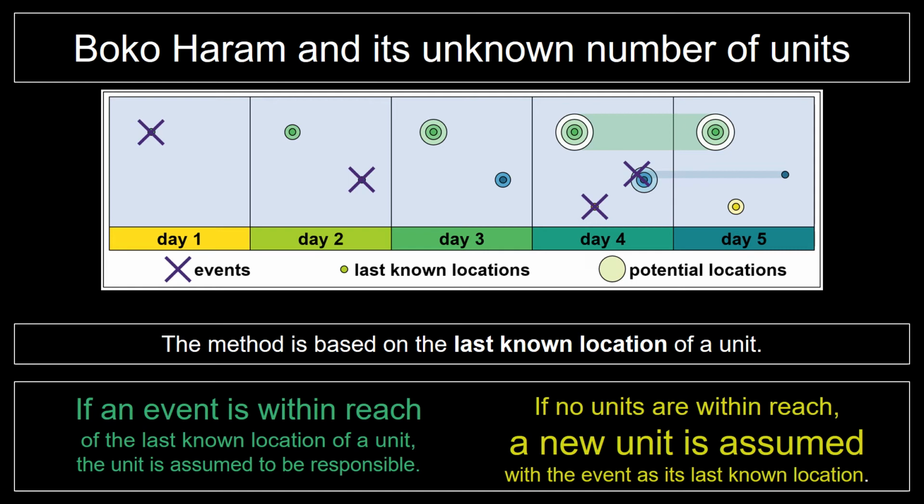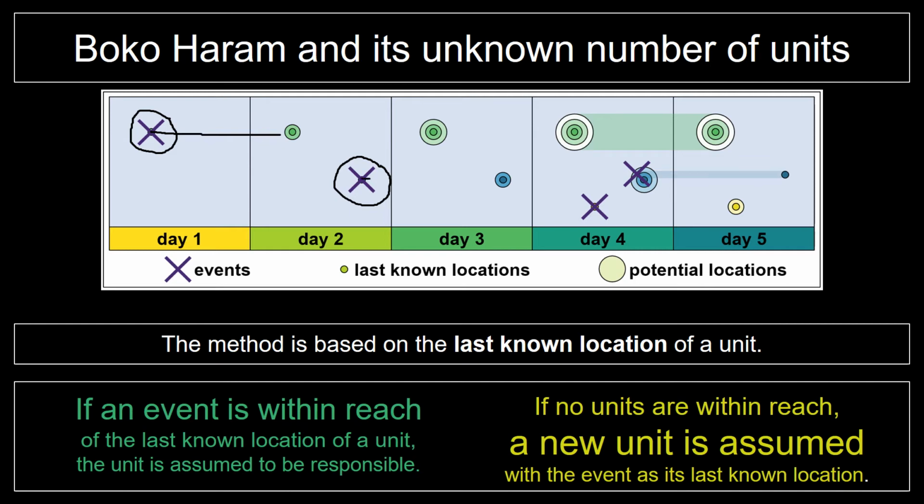Those two numbers we're going to vary to see what happens if they move, let's say, 30 kilometers, 80 kilometers per day, or 200 kilometers per day. And what we do is we look at where a unit was located before. So for instance, here on day one, there is an event and therefore there has to be a unit there. As time passes, that unit is capable of moving a certain distance, at a certain speed, because each day they move a bit. And if a new event happens and is too far away from where the first unit is located, then we say, aha, there is a new unit.